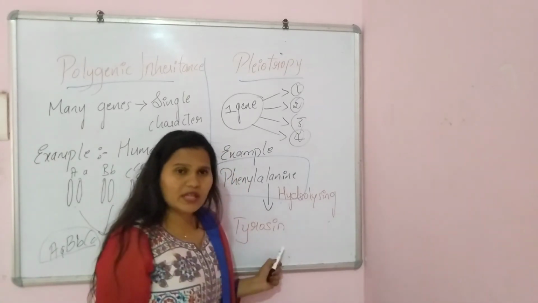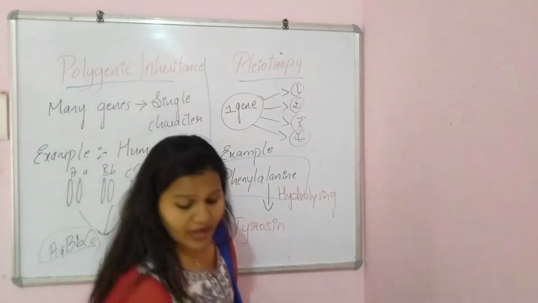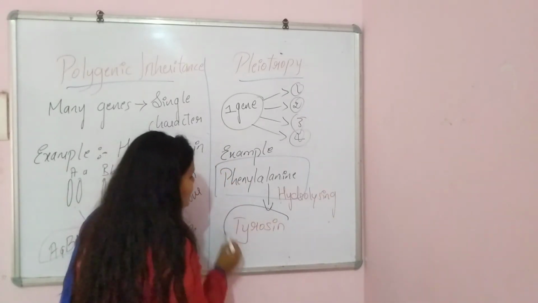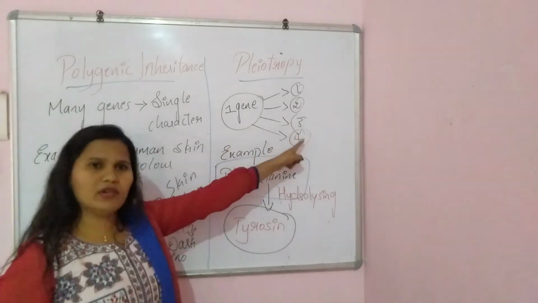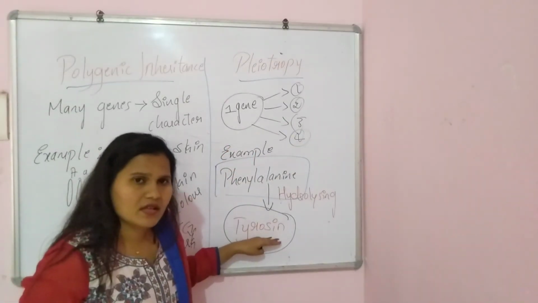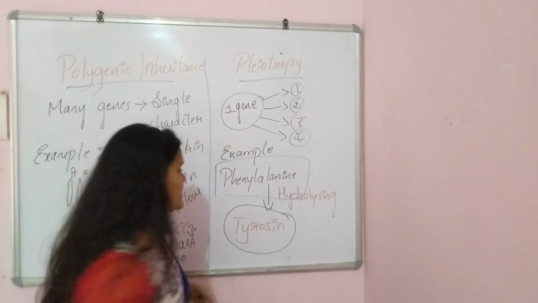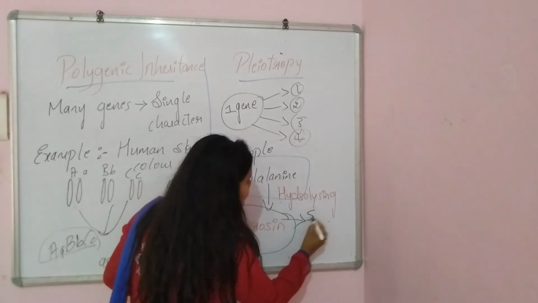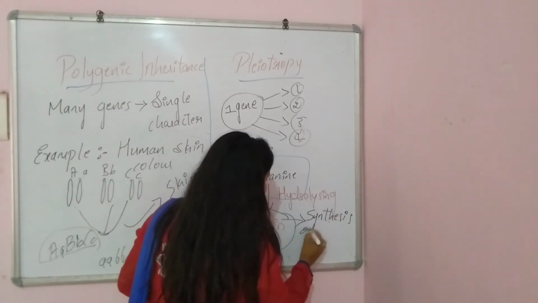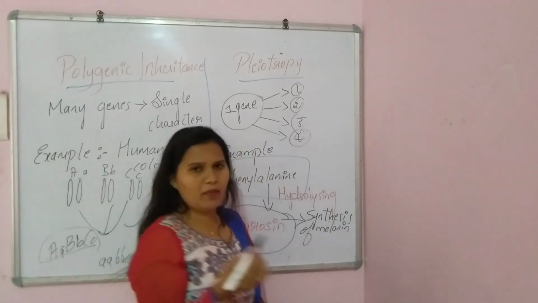This tyrosine is very important, where this single thing will operate many characters. What did I say? A single gene will control many characters. In the same way, the work of tyrosine helps in the synthesis of melanin, the pigment of skin color.